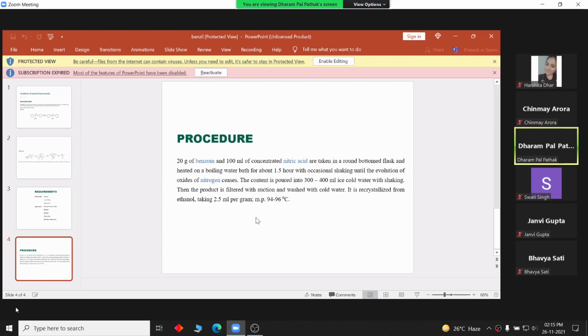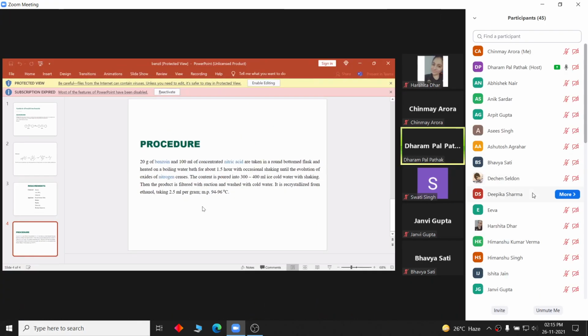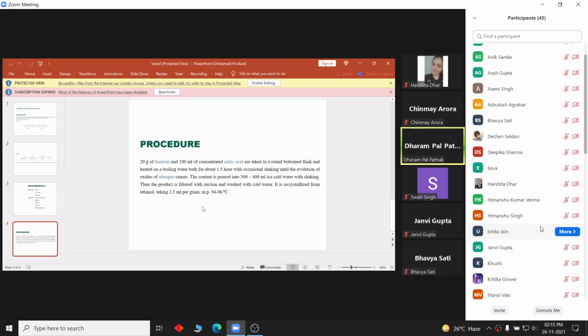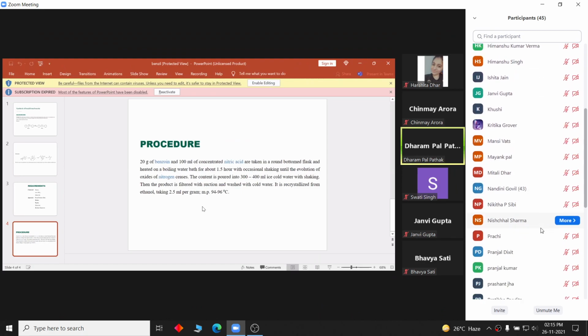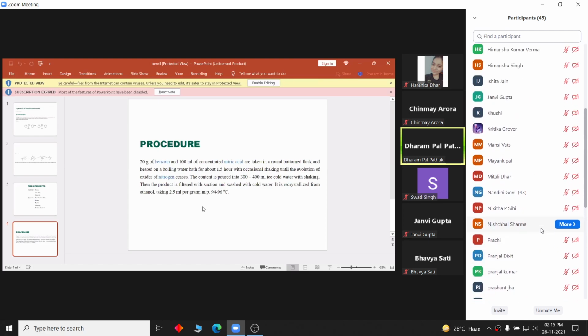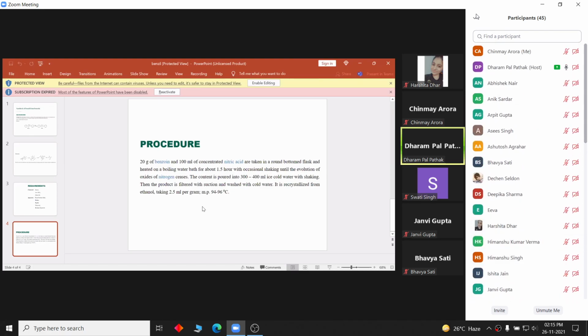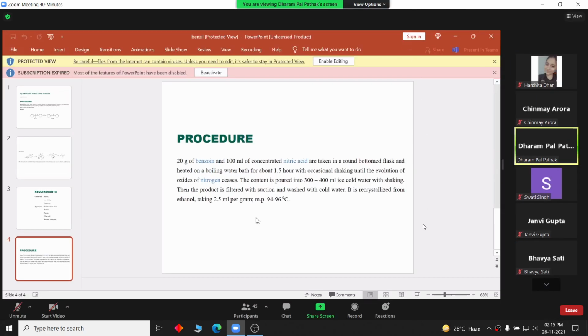Procedure: 20 gram of benzoin and 100 ml of concentrated nitric acid are taken in a round bottom flask and heated on a boiling water bath for about 1.5 hours with occasional shaking until the evolution of oxides of nitrogen ceases. The content is poured into 300 to 400 ml ice cold water with shaking. Then the product is filtered with suction and washed with cold water.